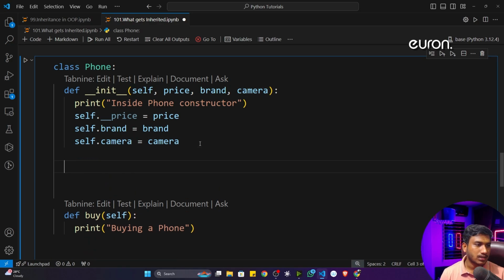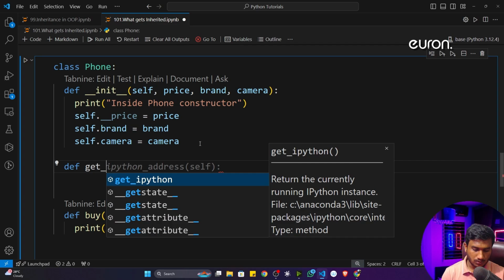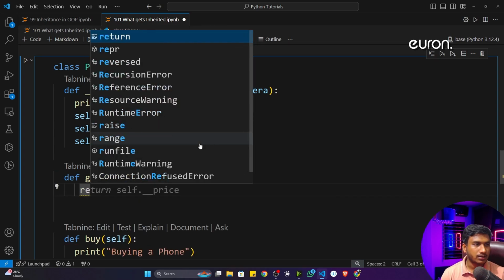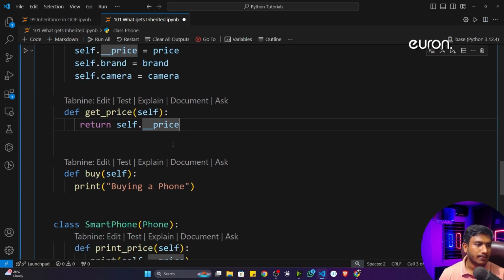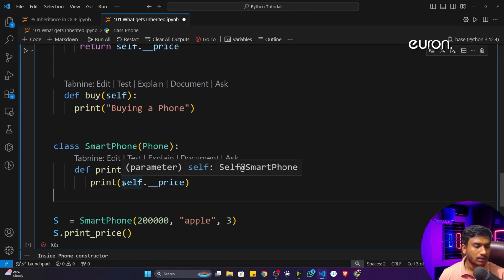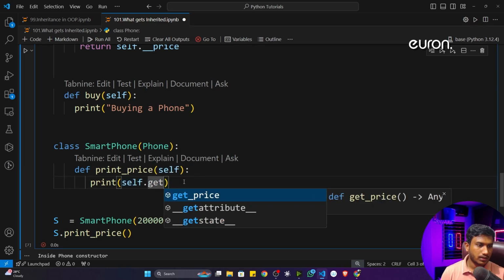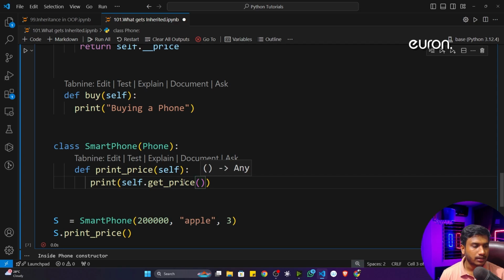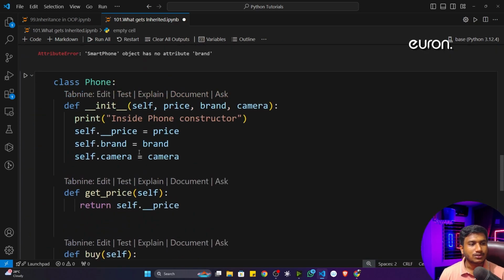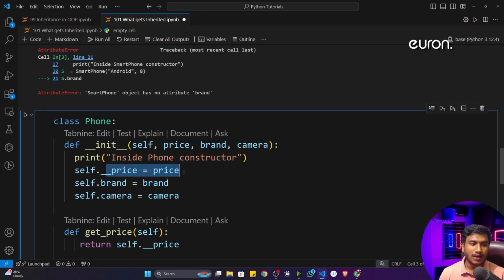So inside this class, I'll create a getter method. I'll name it get underscore price, and simply return self.price. Now instead of calling it like that, I'll call self.get price, and this is a method. Now if I execute, see, it is able to access the price of the phone. So that's how I can access the private property.